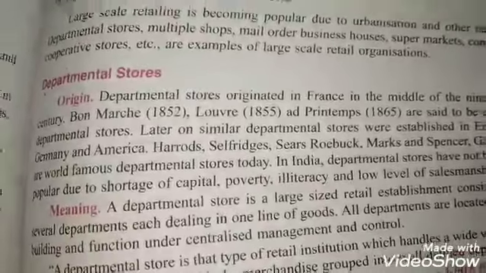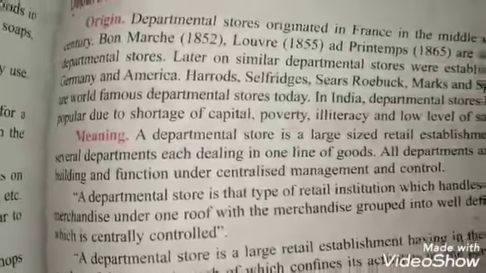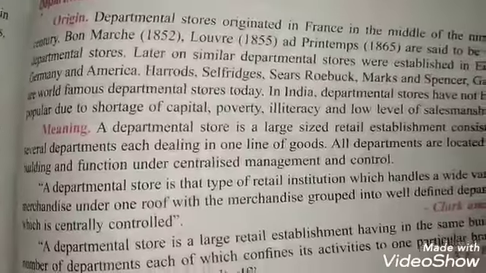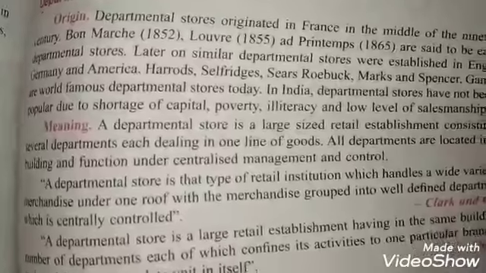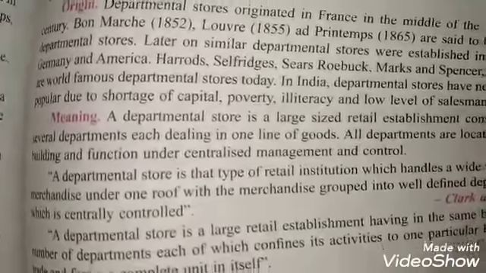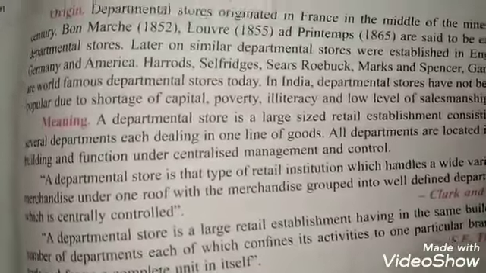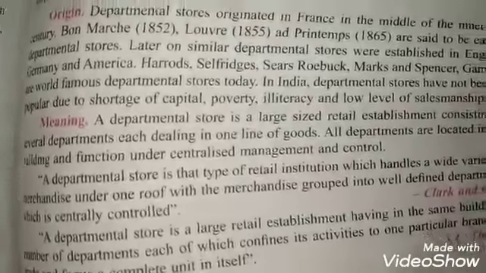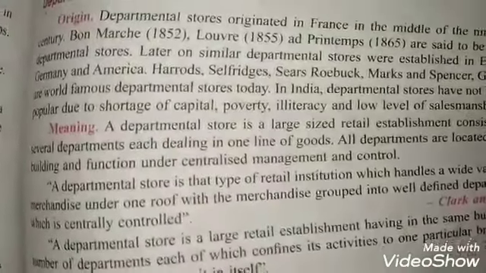Under one roof you find a lot of goods for your household purposes. What are departmental stores? They are large size retail organizations which deal in a variety of goods. They are located at a central area. I told you, under one roof. They are well organized, well defined, and they are centrally controlled.